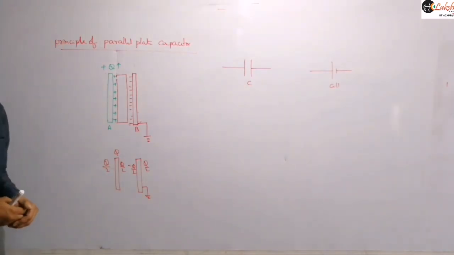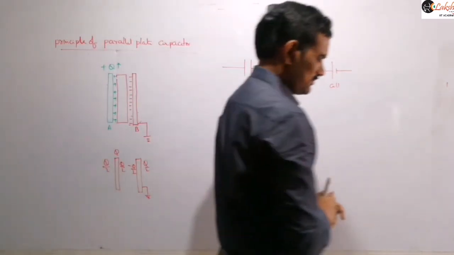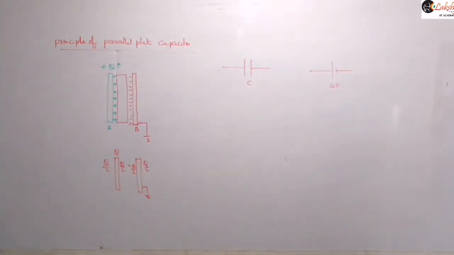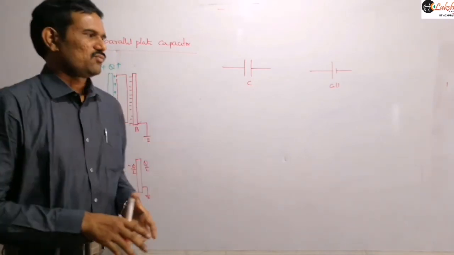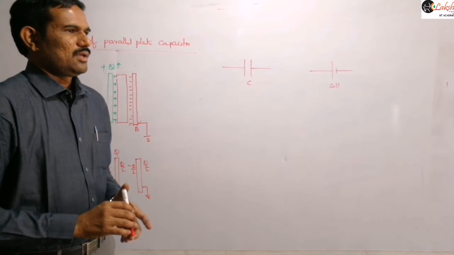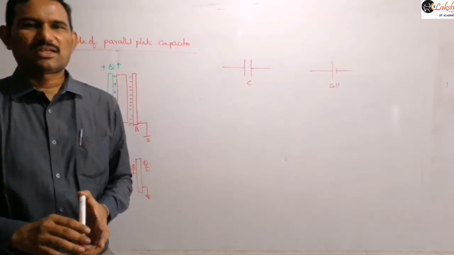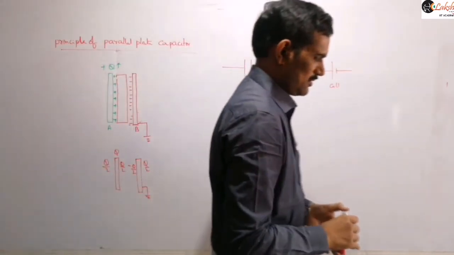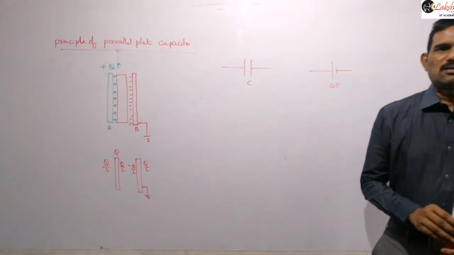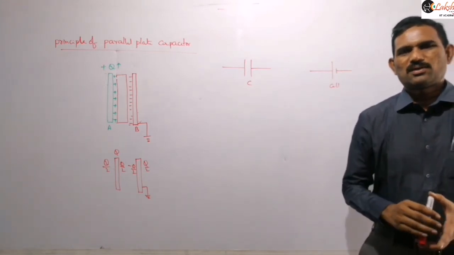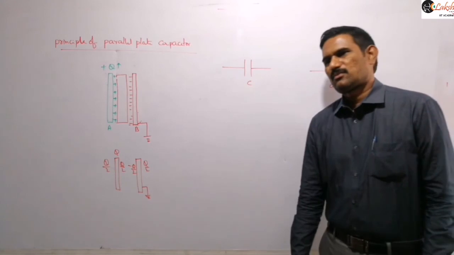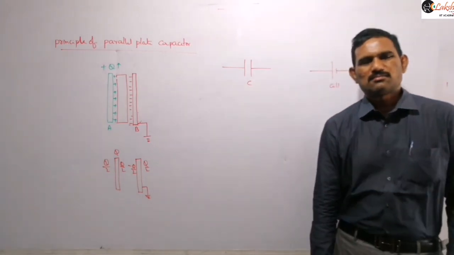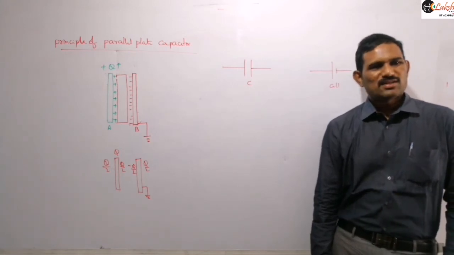Next, write in the next paragraph here. The principle of parallel plate capacitor is: if we place a neutral conducting plate parallel to a charged conducting plate, then its capacitance increases.